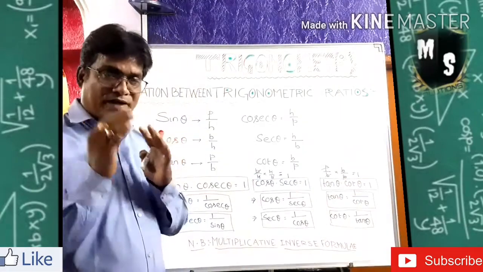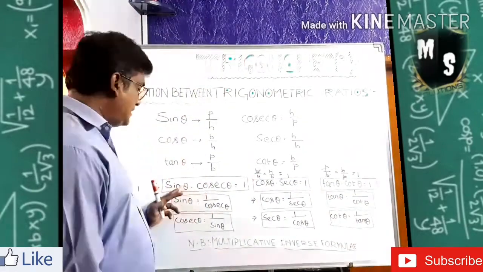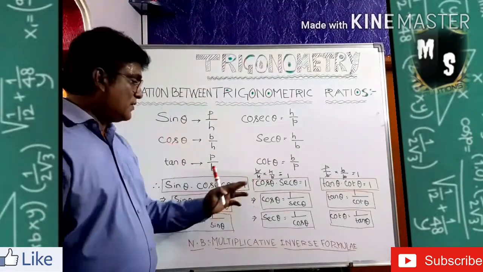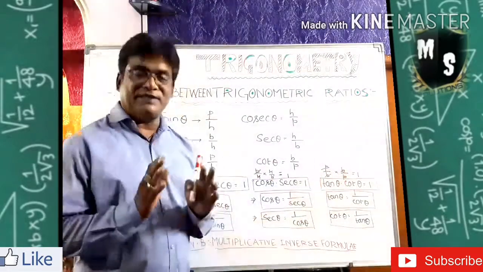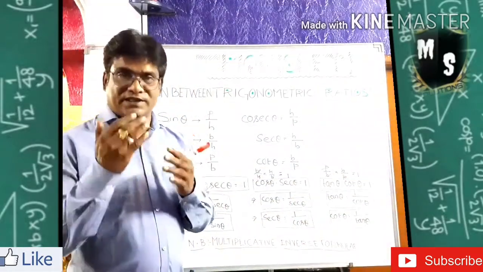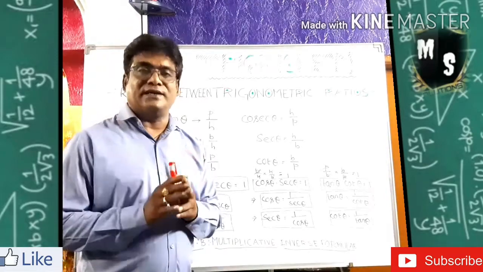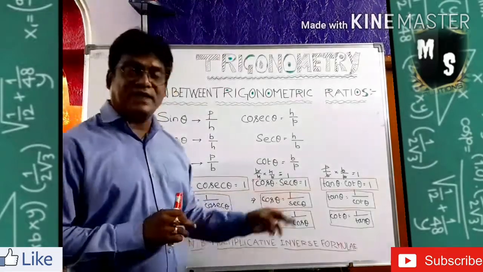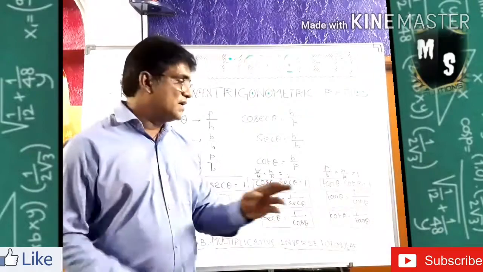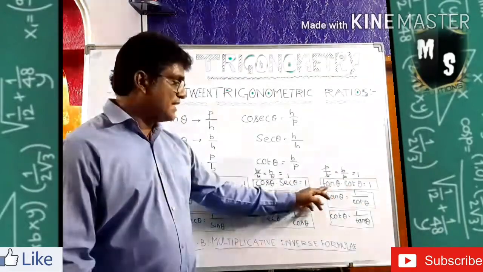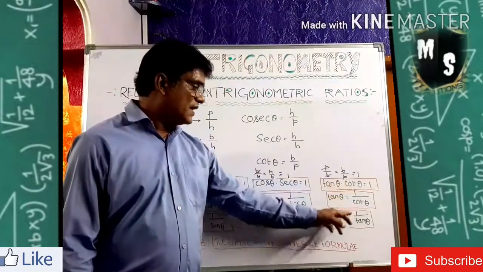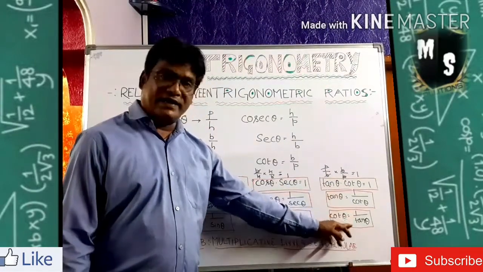Now you already observed the sine cosec relation, cos sec relation, and tan cot relation. That means sine's opposite is cosec and cosec's opposite is sine, cos's opposite is sec and sec's opposite is cos, and tan's opposite is cot and cot's opposite is tan. So tan is equal to 1 by cot, and cot is 1 by tan.